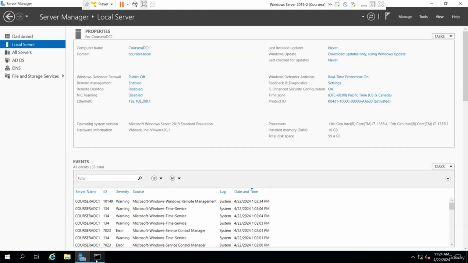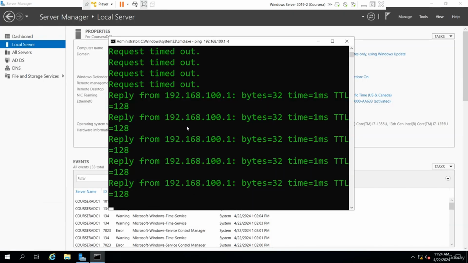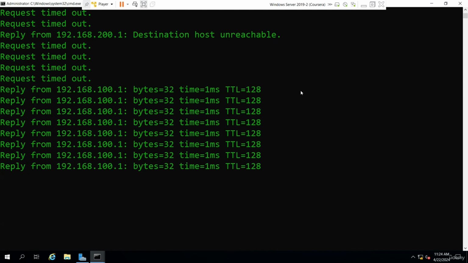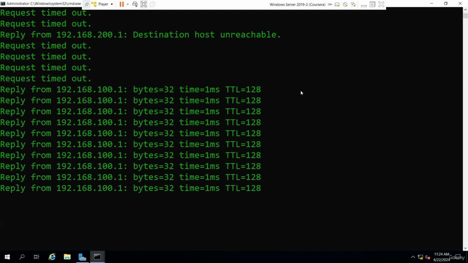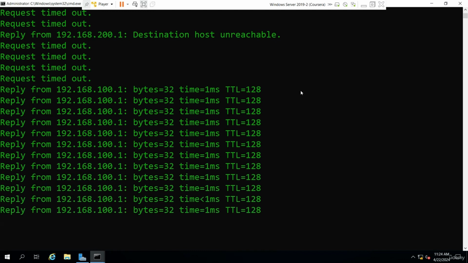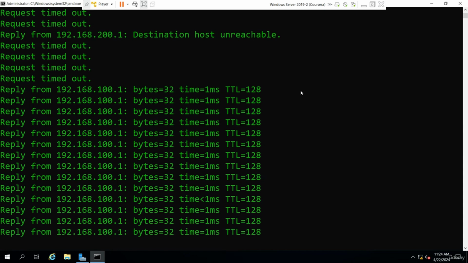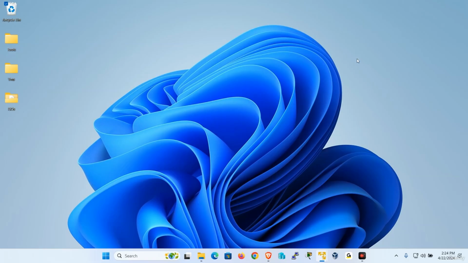Once I do that, ping will start working. Look, I'm getting a reply right now. Isn't that amazing? They could talk to each other. It's like I talked to the ISP, I got a link, or I did a VPN, like site to site. So one site can ping the other.